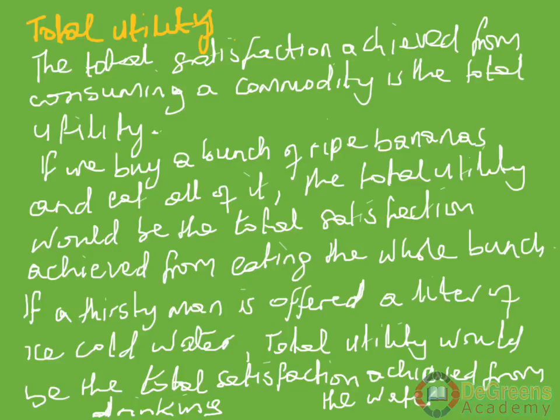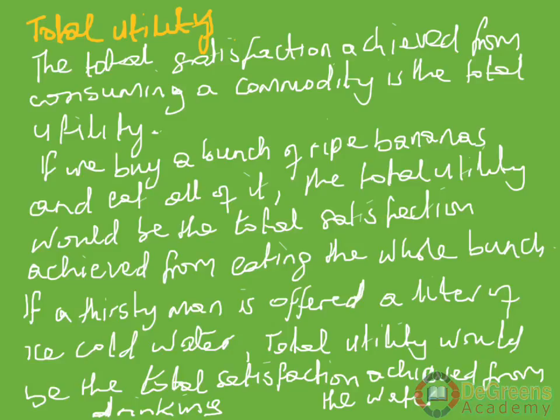Now, when we look at utility, they divide it into two main forms. There's total utility. Total utility is the satisfaction achieved from consuming a commodity. So it is the total satisfaction achieved from consuming a commodity.